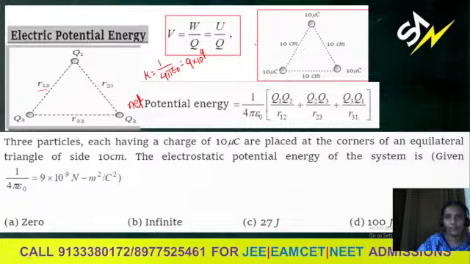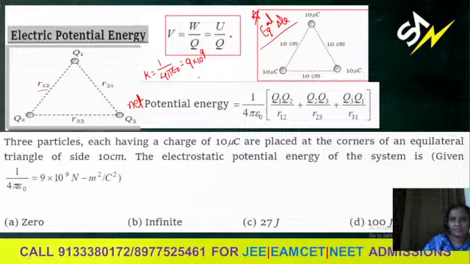All of you look into this diagram which is kept in the box. I want the net potential energy of this system where equal charges are placed at the corners at the same distance. Nothing but this system is an equilateral triangle. So net potential energy of this equilateral triangle system.